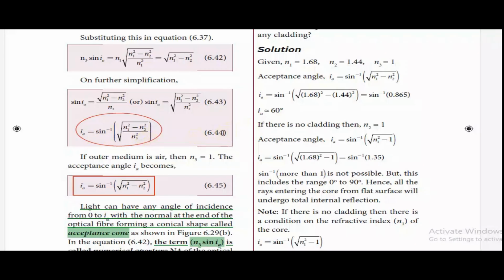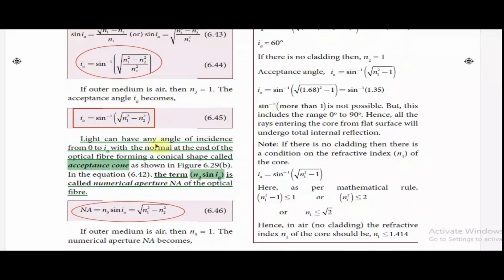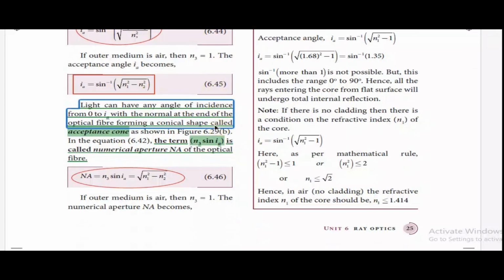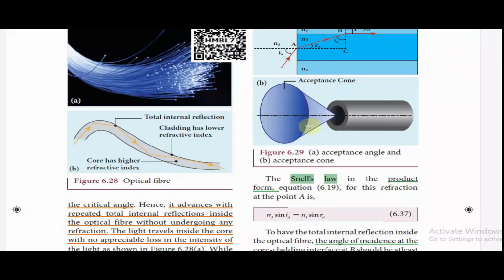That's equation 6.44. If the outer medium is air, then the refractive index N3 will be equal to 1. Therefore, the acceptance angle IA can be written as IA equal to sin inverse of root of N1 square minus N2 square. That's equation 6.45. Light can have any angle of incidence from 0 to IA with the normal at the end of the optical fiber, forming a conical shape called the acceptance cone, which is shown here. This is the acceptance cone like this.